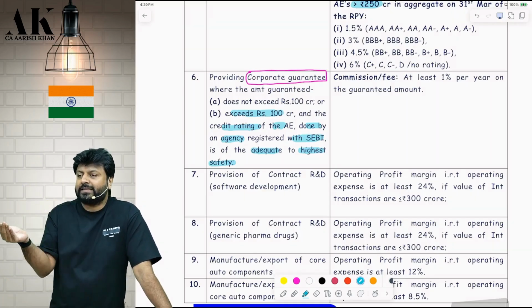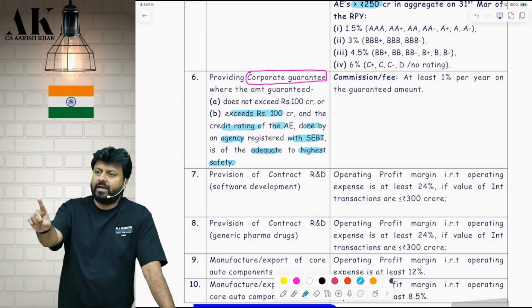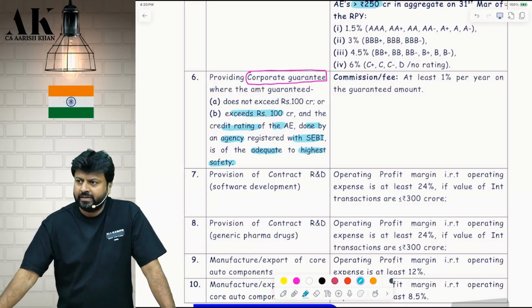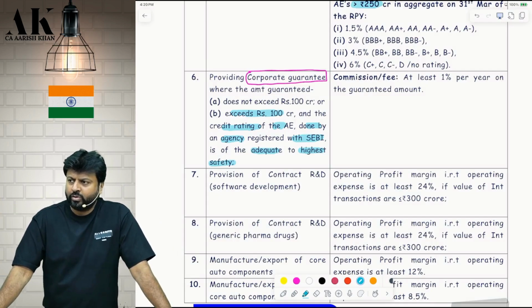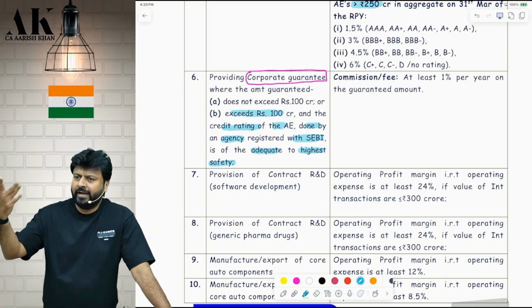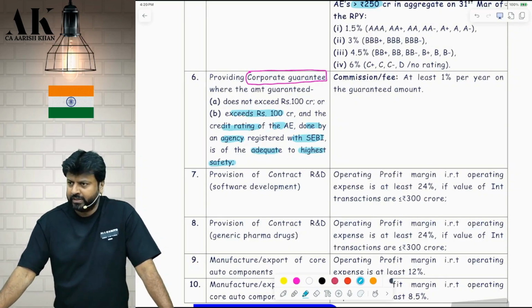Who should be little bit safe to highest safety? The person to whom we are giving what? Guarantee. If the amount of guarantee is more than 100 crore. If it is up to 100 crore, don't need to check any safety. Even if they don't have any rating, it's okay. Okay. Only 1% of the guaranteed amount will be the commission in both the cases. So what is not covered over here? What is not covered over here is if the guarantee amount is more than 100 crore and if the person to whom we are giving the guarantee does not have any rating or safety as per SEBI standards. Are you clear? That will not get covered over here. Is it clear?